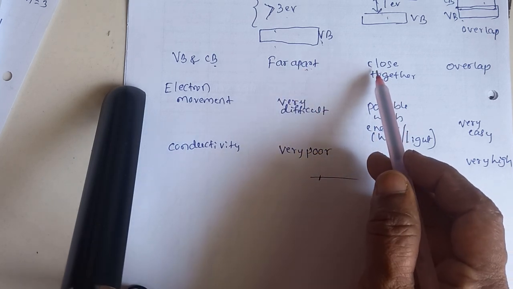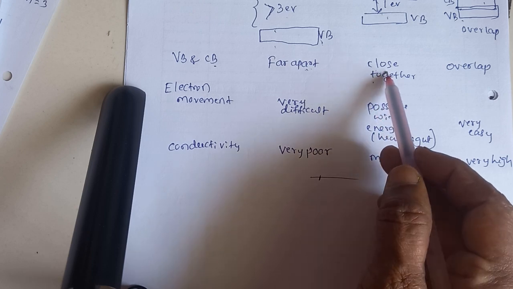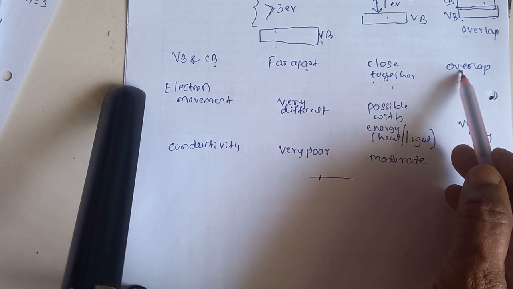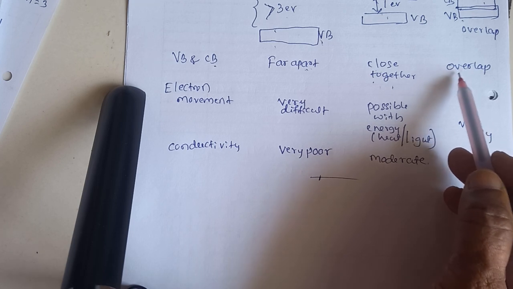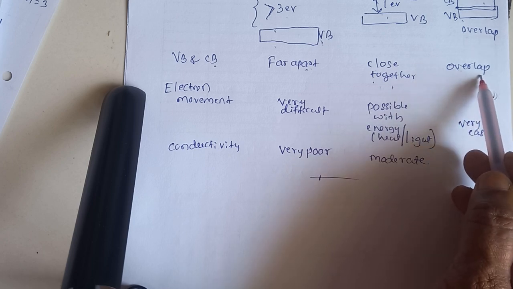In semiconductor, because the band gap is very less, approximately 1 electron volt, they are close together. And in conductors, since the conduction band and valency band are overlapping each other, there is no band gap energy, there is no band gap, so they overlap each other.